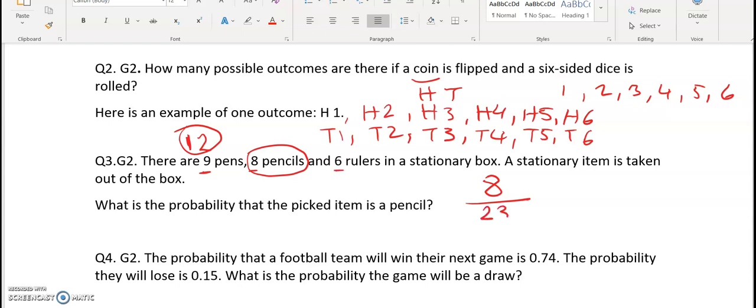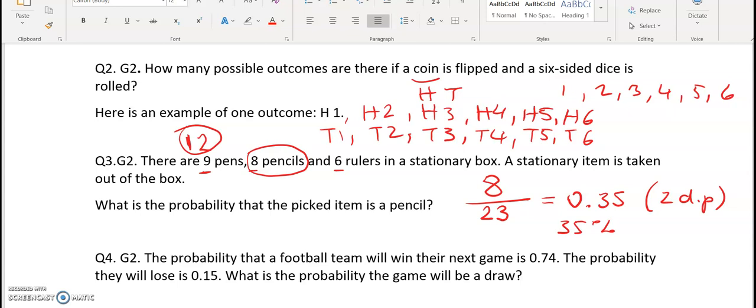So that is 23. So 8 out of 23. This is the fraction. You could write it as a decimal. So 8 divided by 23, which is 0.35, rounded to 2 decimal places. Or you could write 35% as well. So any of these versions is correct.